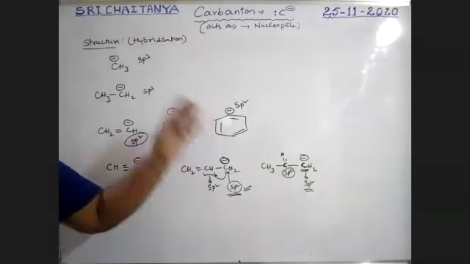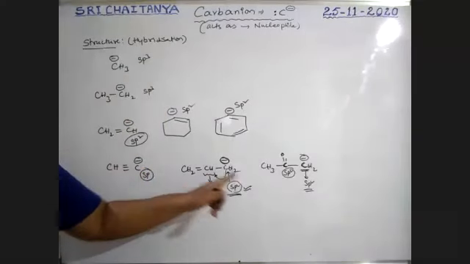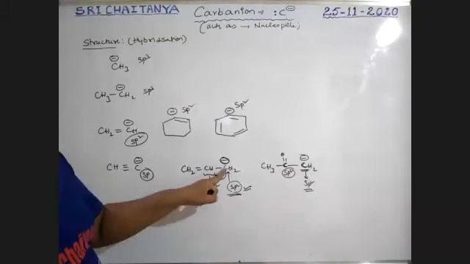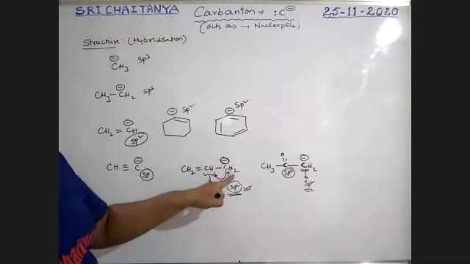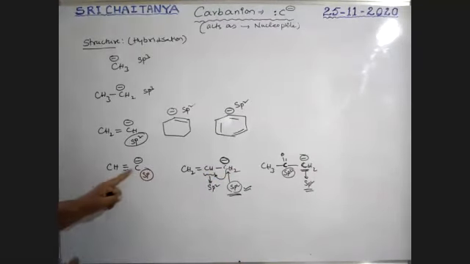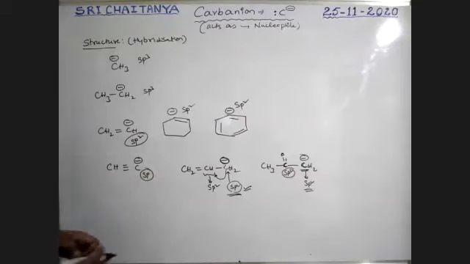Generally, carbanion is sp3, but these are special cases. A carbanion bonded to an sp2 carbon is also sp2, and one bonded to an sp carbon is also sp. That is important.